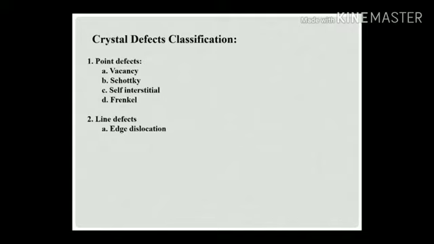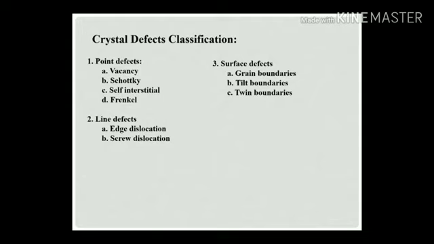Point defects, or zero-dimensional defects, include vacancy, Schottky, self-interstitial, and Frenkel defects. Line defects, or dislocations, include edge dislocations and screw dislocations. Surface defects include grain boundary defects, tilt boundary defects, twin boundary defects, and stacking faults. Volume defects include inclusions and voids.